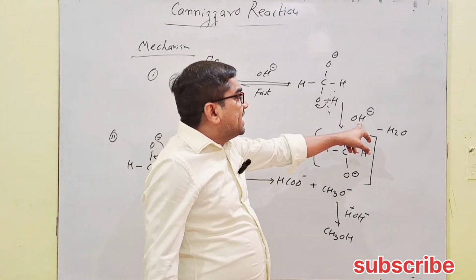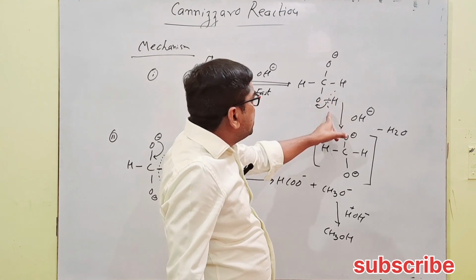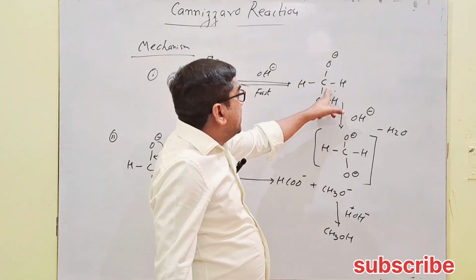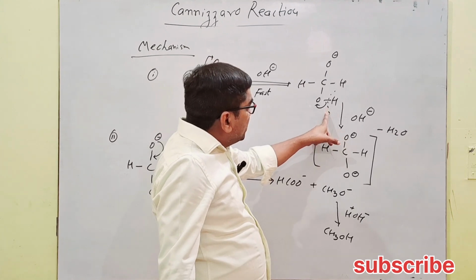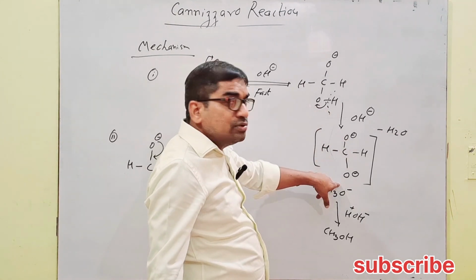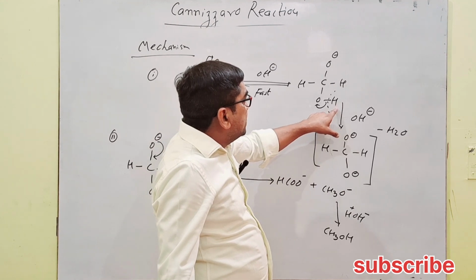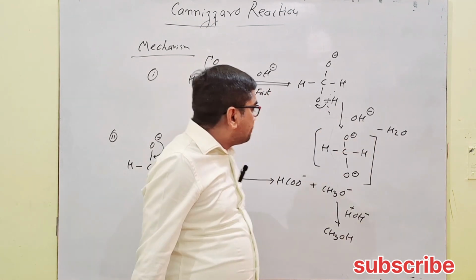Now the next attack of OH minus takes place, and heterolysis, breaking of the OH bond, occurs, and both the shared electrons are received by one oxygen and it becomes negatively charged. The H plus released reacts with OH minus and forms H2O.